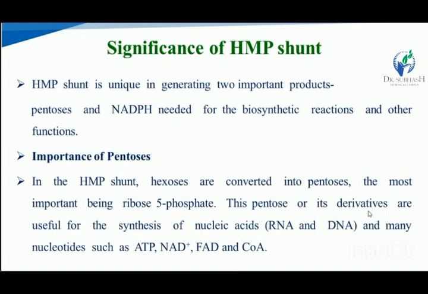Next, importance of the pentose sugar. In the HMP shunt, hexoses are converted into pentoses. The most important is ribose 5-phosphate. As we know, this pentose sugar and its derivatives are useful for the synthesis of nucleic acids, which are RNA and DNA, and of many nucleotides such as ATP, NAD+, FAD and coenzyme A.